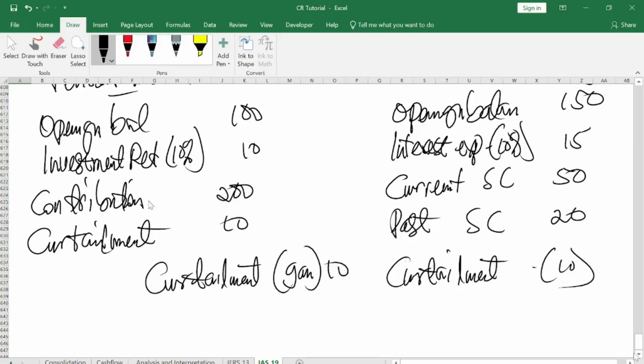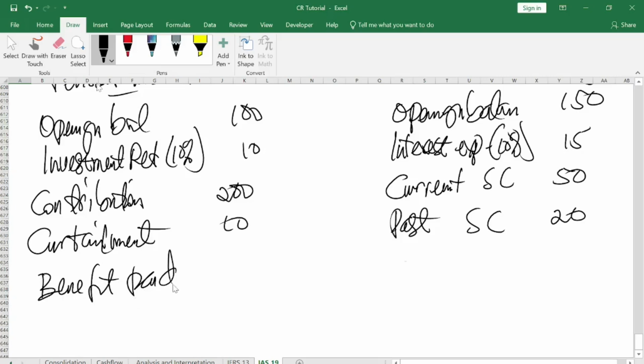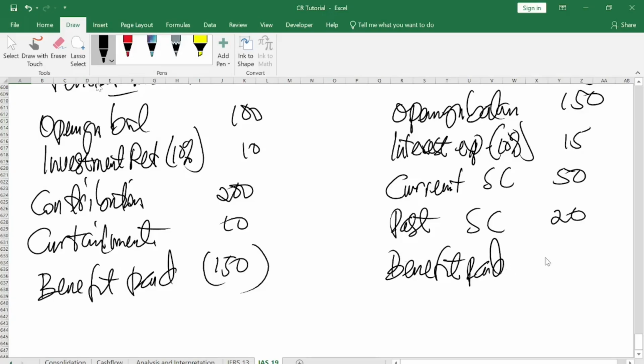So if you are preparing the two, I will leave it at the assets, so I get the payment and open the bracket. Good. Now there is a benefit paid. You expected that you pay a benefit of maybe 150. If you are paying benefit, here too will be the same 150.